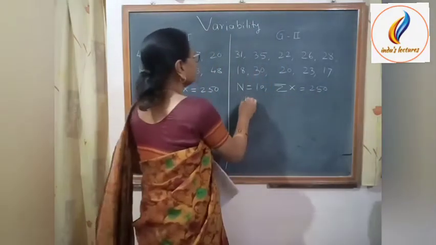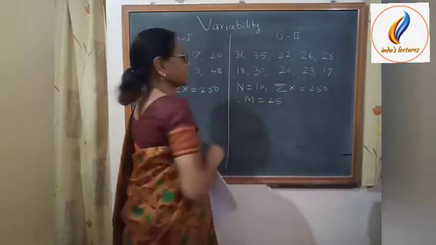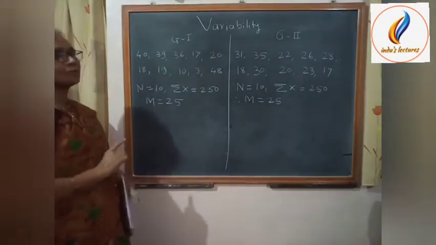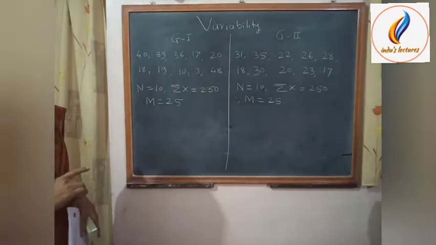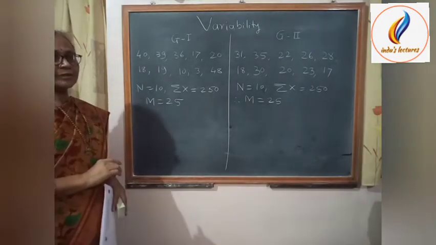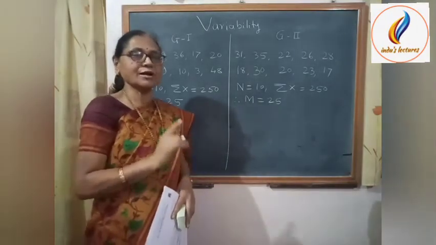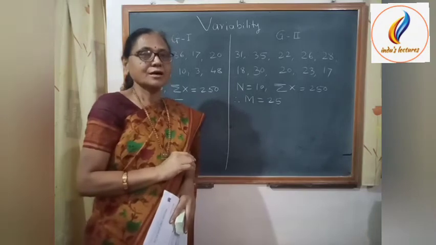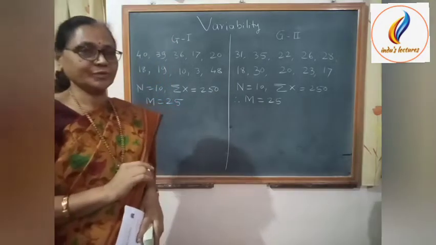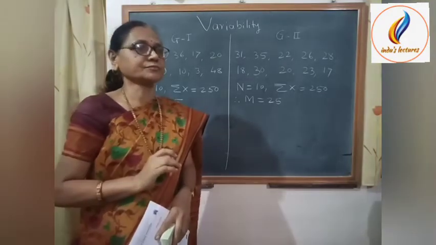So its mean is also 25. That means these are two groups of individuals whose means are the same. Can we say that these two groups are the same or identical? And the answer is no, because there are a lot of differences between these two groups.